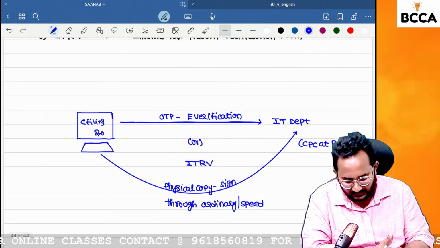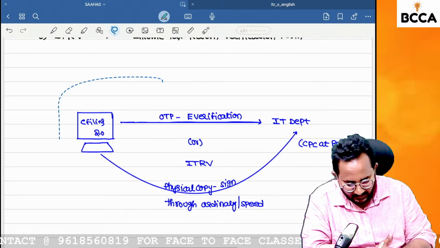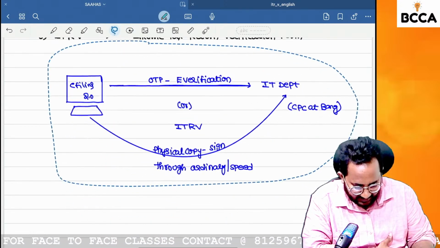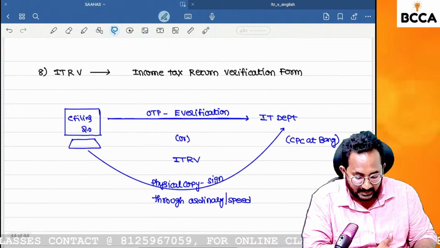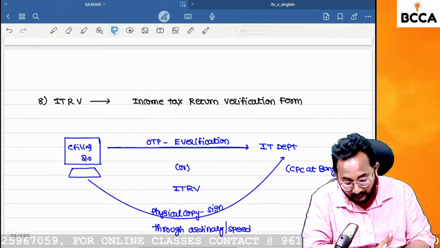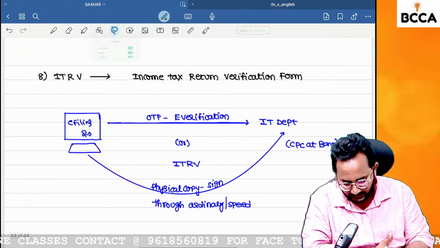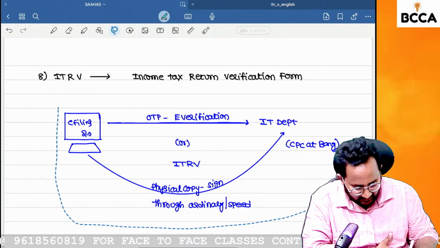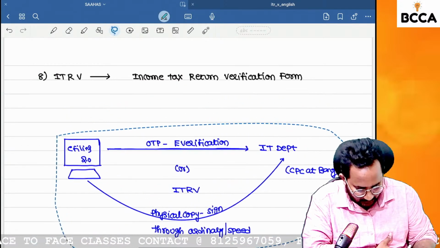So this is the procedure, or this is a summarization. Can you tell me if ITR V is a separate income tax return form? No, it is a verification form for all other forms. It can be used for the verification of all other ITR forms.